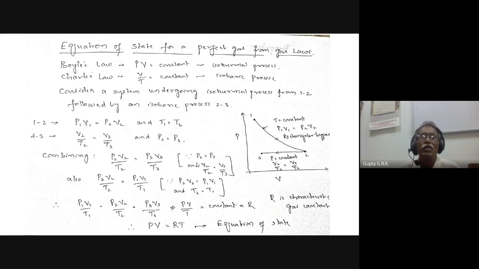If you combine these, P2 equals P3, and V2 by T2 equals V3 by T3, so P2 V2 by T2 is equal to P3 V3 by T3. In the same way, for P2 V2 by T2, we know that P2 V2 is P1 V1 and T2 is T1, so we get P1 V1 by T1. So P1 V1 by T1 equals P2 V2 by T2 equals P3 V3 by T3, and so PV by T is equal to a constant. That constant is characteristic of the gas, and PV equals RT is what we call the equation of state.